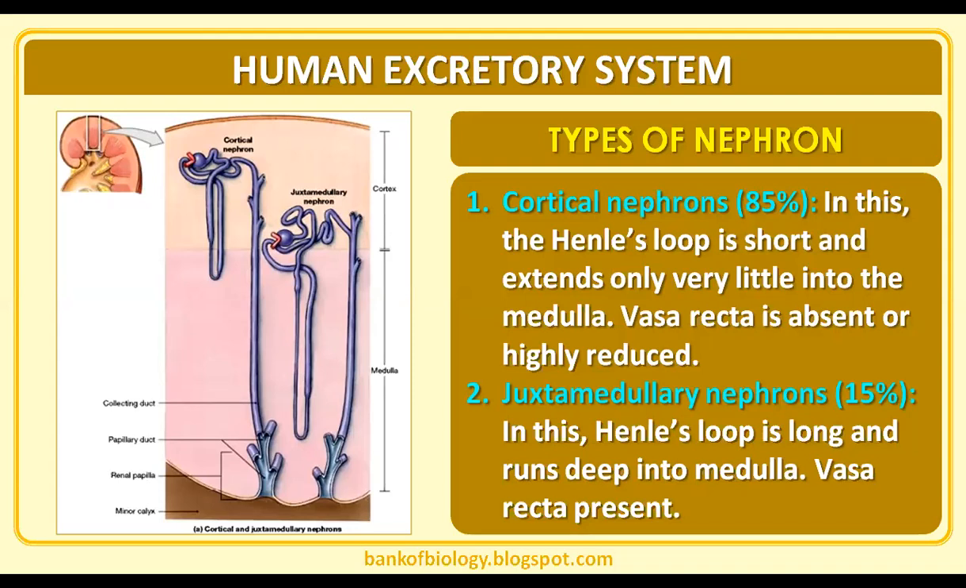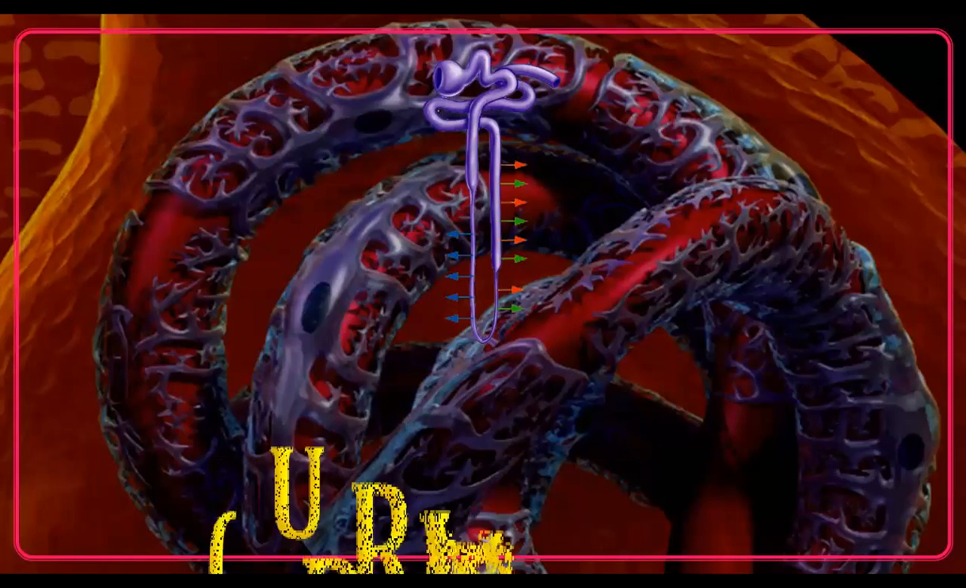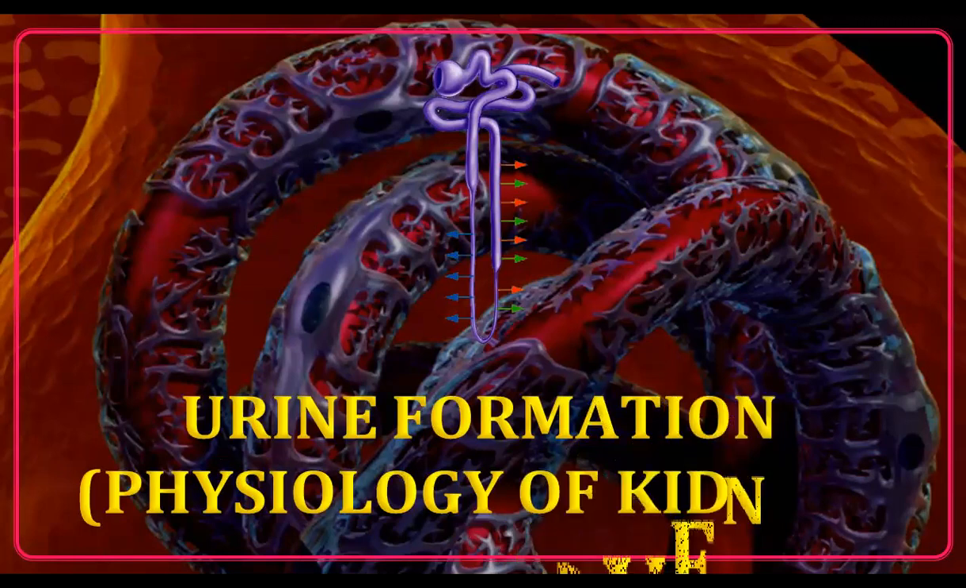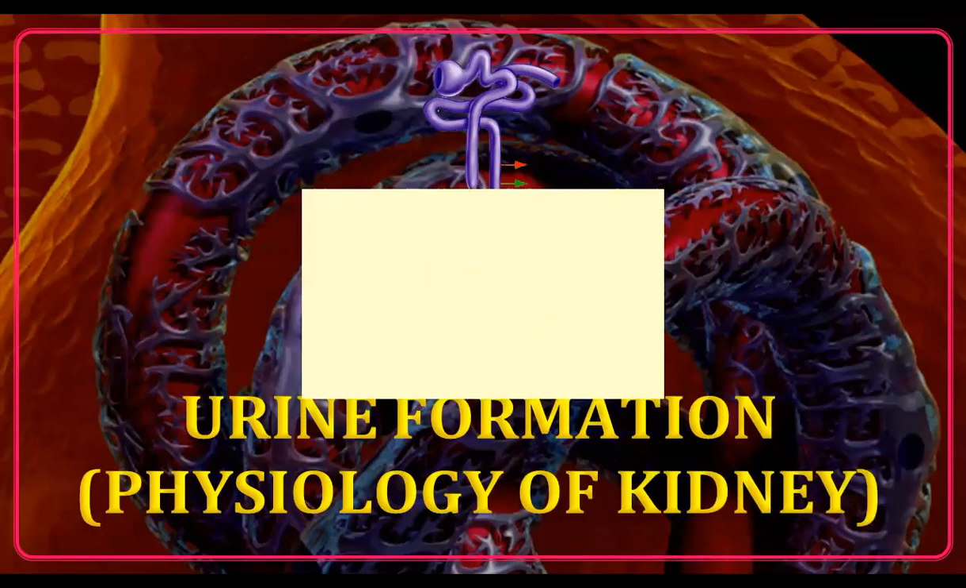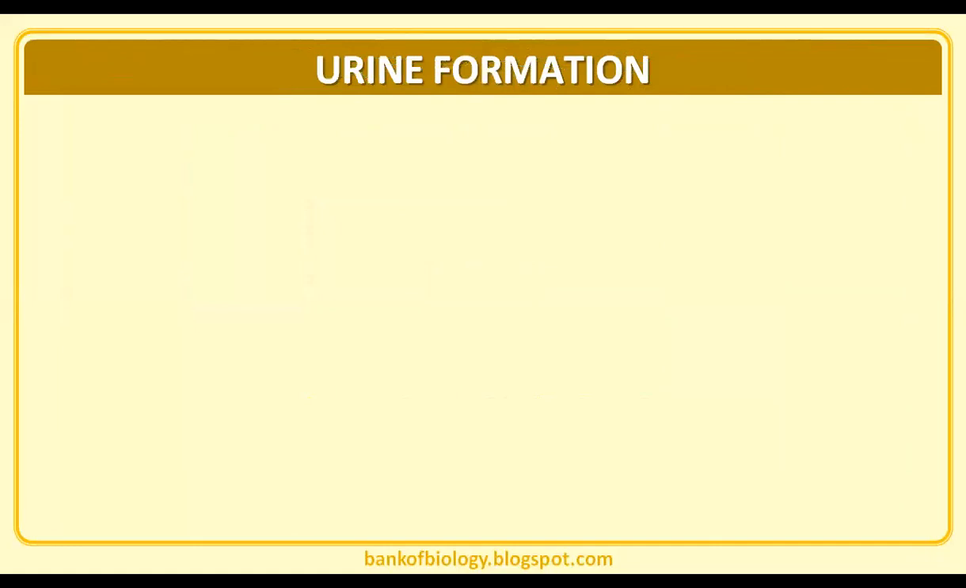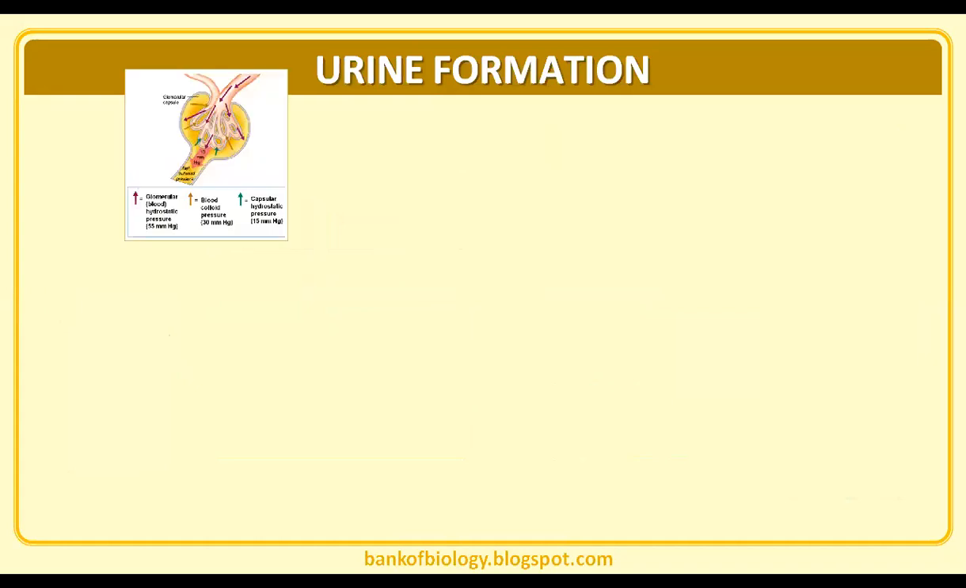When we learned the counterflow mechanism, we focused only on the Henle's loop and the vasa recta. How are they going to make concentrated urine? So the juxtamedullary nephron is used for the counterflow or countercurrent multiplier mechanism, helping form concentrated urine by the absorption of a large amount of water, as we saw in earlier classes. Then the three steps of urine formation are glomerular filtration, reabsorption and tubular secretion.